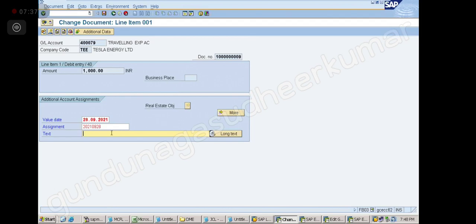No. And suppose narration I have not given, I want to give the narration. Will it affect the accounts? No. So what are the things that will affect the accounts? Date, company code, account number, amount, debit, credit. Those are the things which are going to affect our accounts.